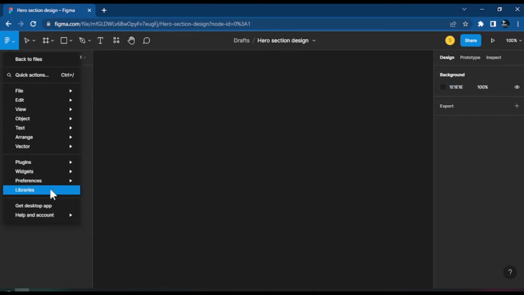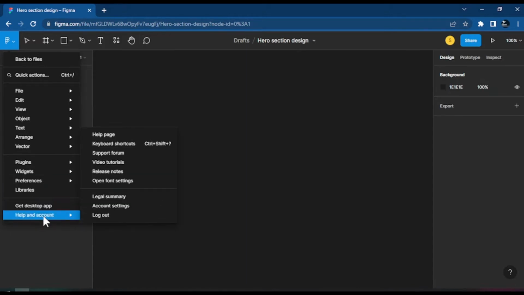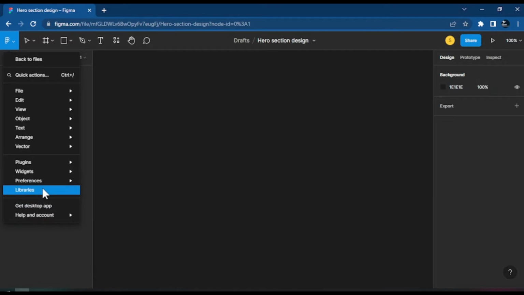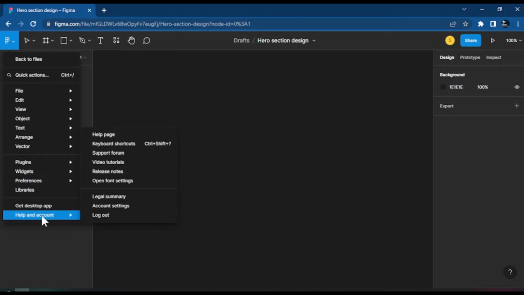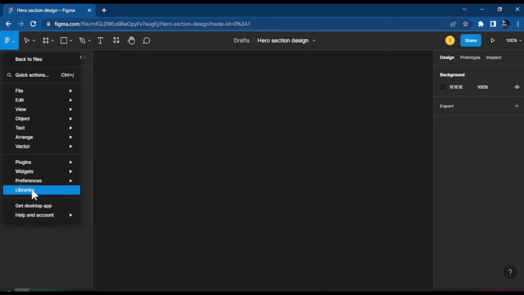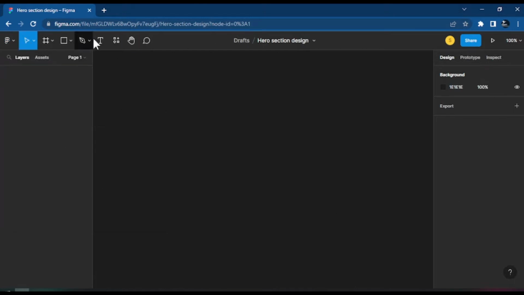Also, you get libraries. I'm not going to go into that one now, but already you can download the app if you want, and if you need help and all those kind of things, you can always join the Figma community. And if you join the Figma community or find them on some sort of channel, you will find videos on YouTube, more videos from the Figma team, where they make recommendations. If you want to find videos, it's like this. So let me just quickly explain what our eyes see here.